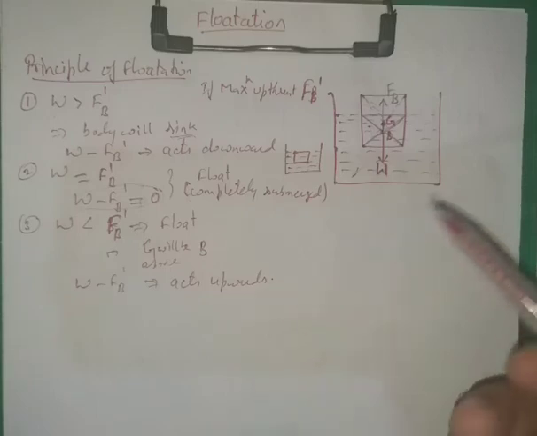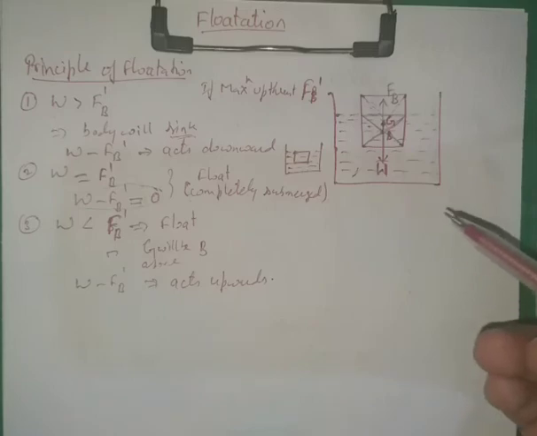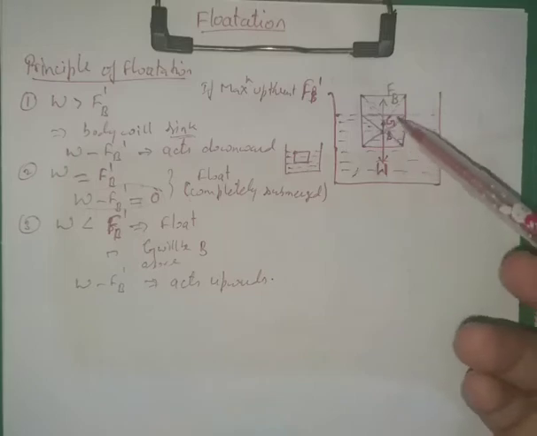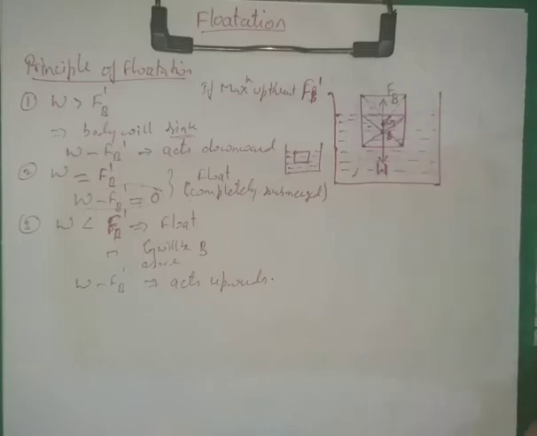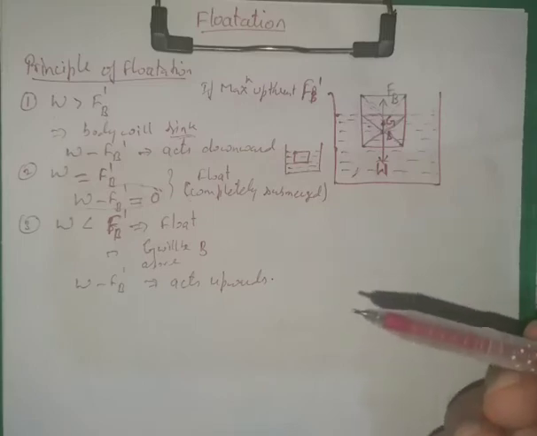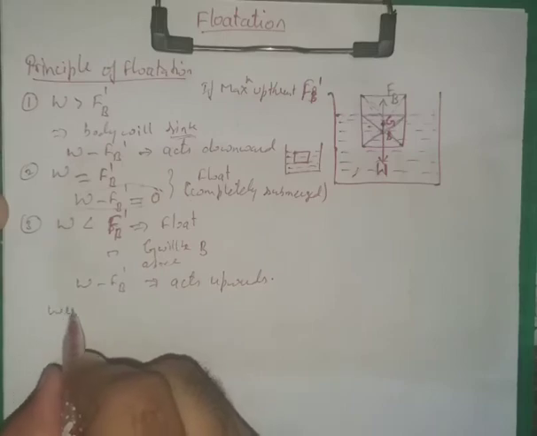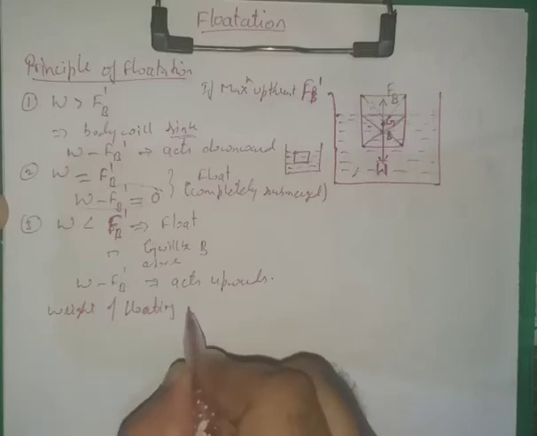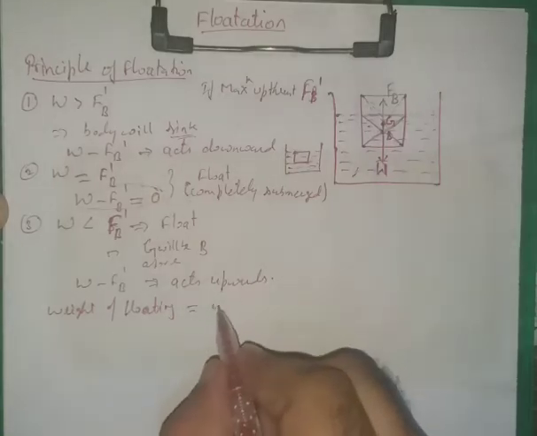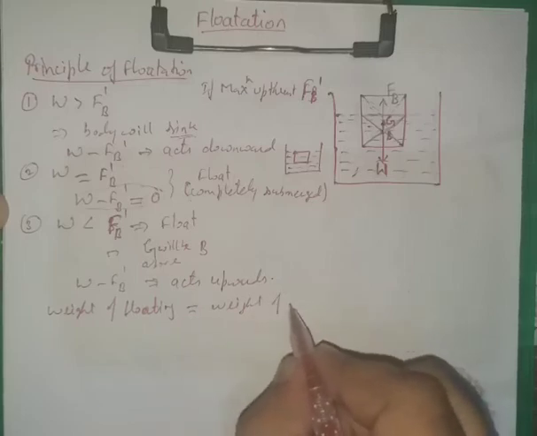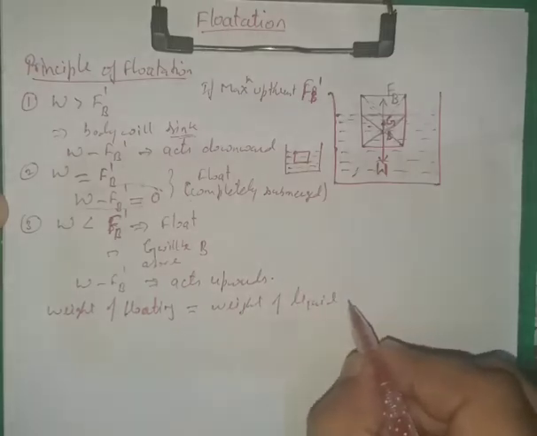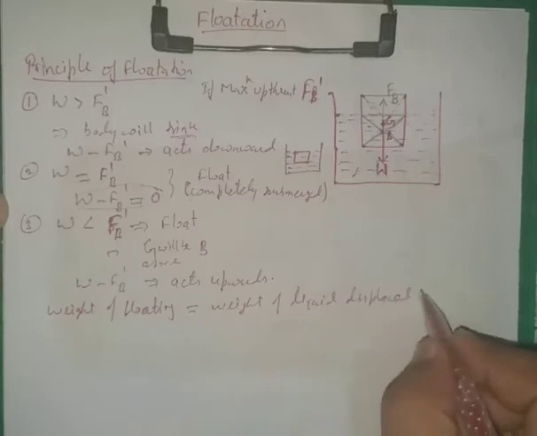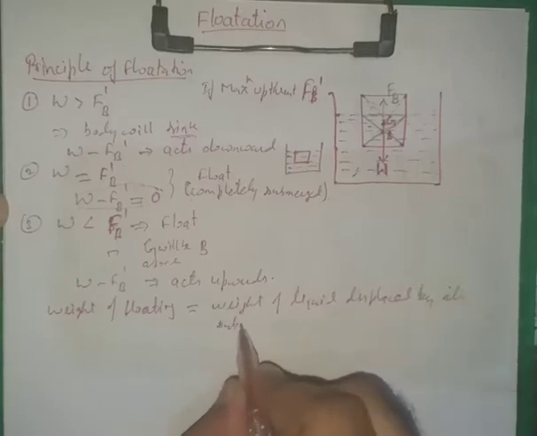From all these things, we can also relate them with density. We have already seen what upthrust is: upthrust is equal to the weight of the liquid displaced by the body submerged in the liquid. So based upon all these things, we will say that the weight of the floating body will be equal to the weight of the liquid displaced by its submerged part.